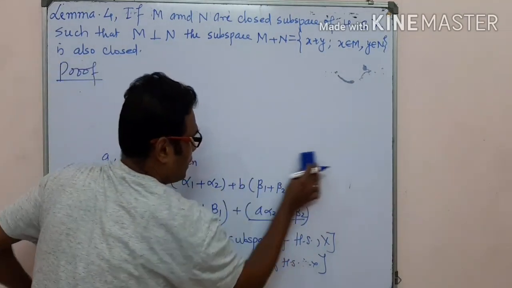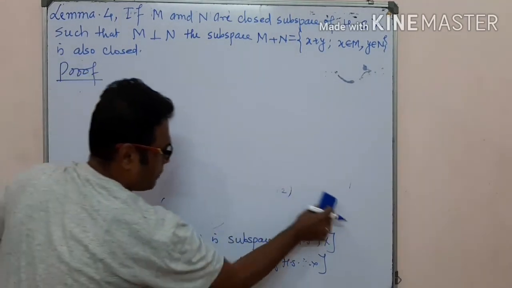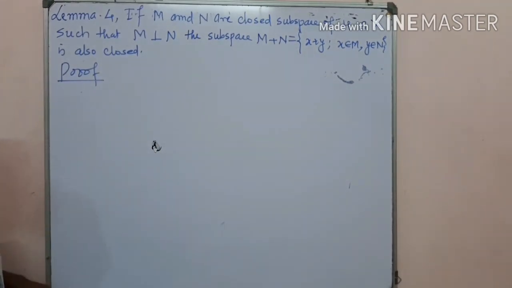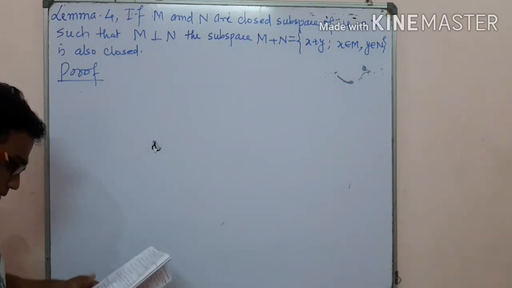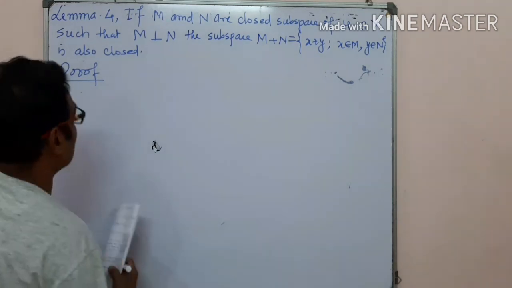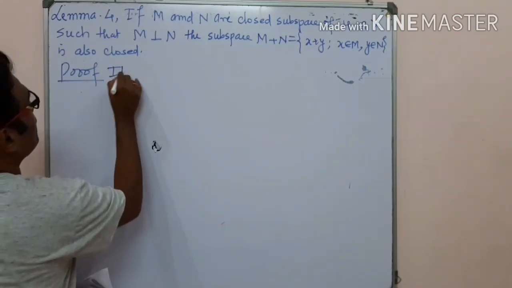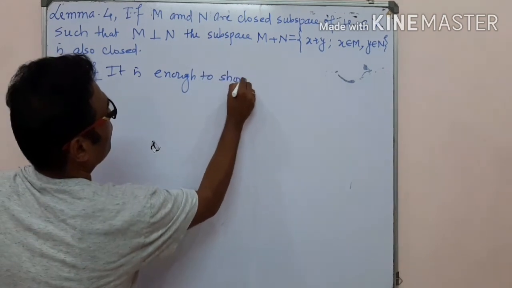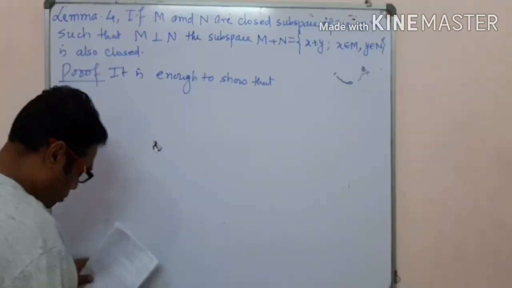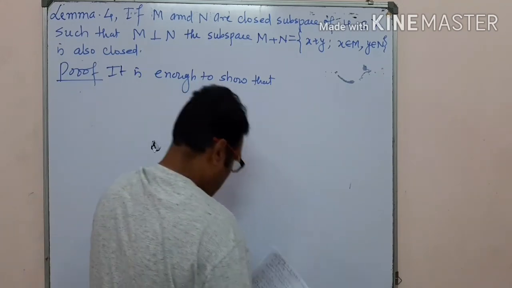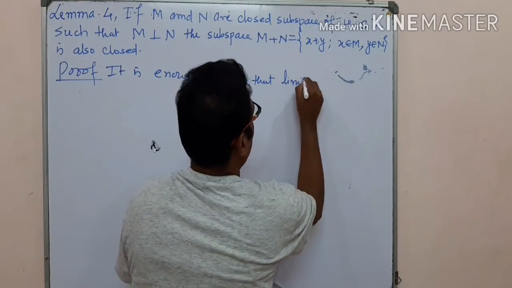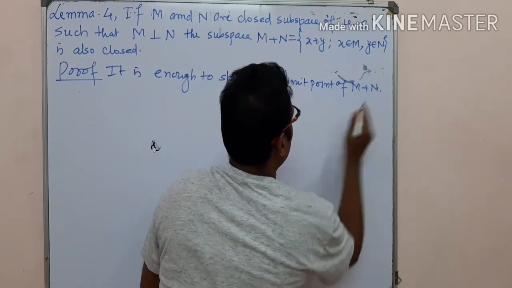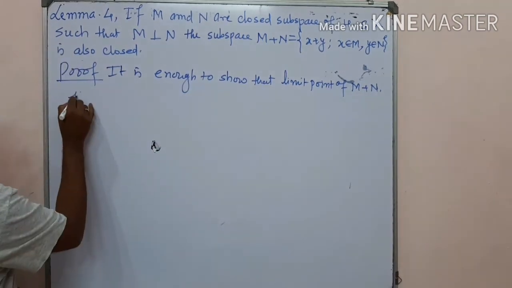So it is enough to show that the limit point exists in the same set, then we prove that it is closed. So how can we prove that? It is enough to show that the limit point of M plus N is in the same set.